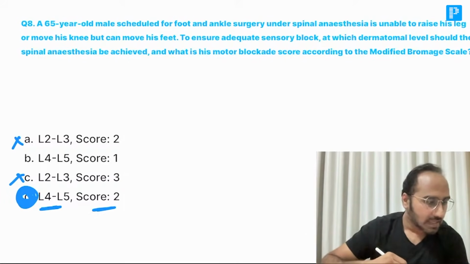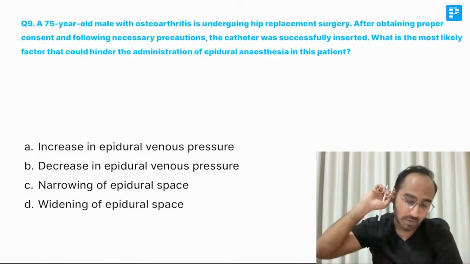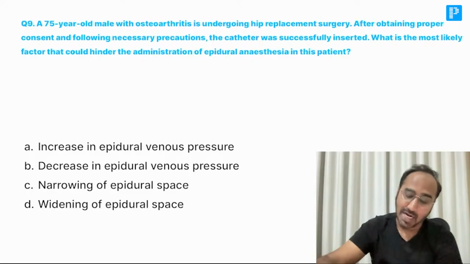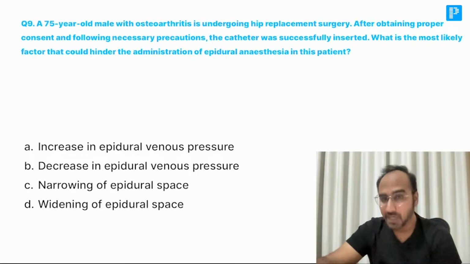Okay. Next. A 75-year-old male with osteoarthritis is undergoing hip replacement surgery after obtaining proper consent and following necessary precautions. The catheter was inserted successfully. What is the most likely factor that could hinder the administration of epidural anesthesia in this patient?